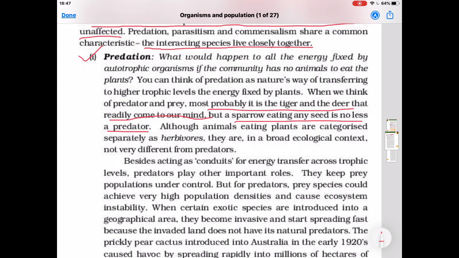Predators play other important roles. They keep prey population under control. But for predators, prey species could achieve very high population densities and cause ecosystem instability. When certain exotics, meaning foreign species, are introduced into a geographical area, they become invasive and start spreading fast because the invaded land does not have any natural predators.